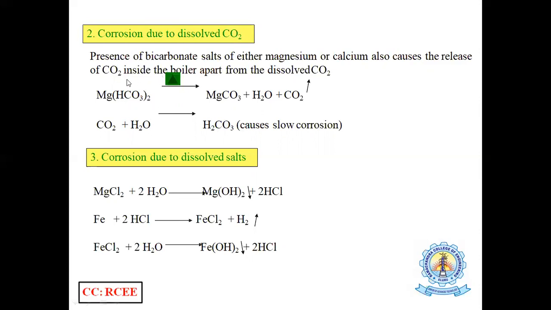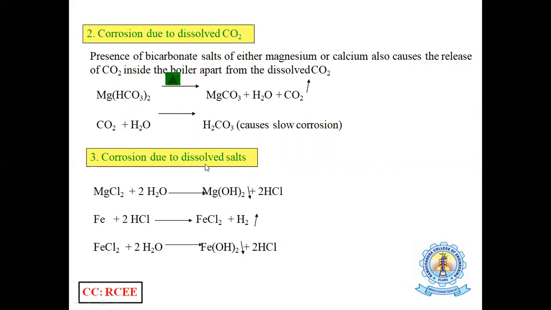If the magnesium bicarbonate is boiled, it converts into magnesium carbonate plus water, and carbon dioxide is released. This carbon dioxide again reacts with water to form carbonic acid, H2CO3. This carbonic acid splits into H+ and CO3 2-. So the H+ means acid, and this also causes corrosion. And the third one is corrosion due to dissolved salts.